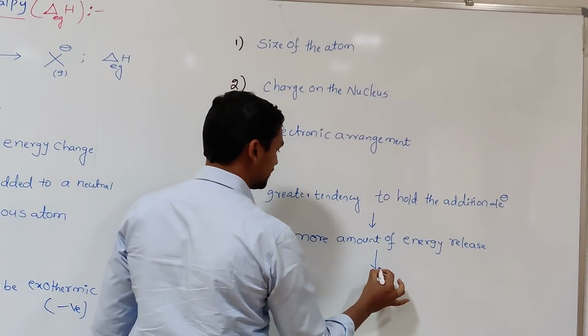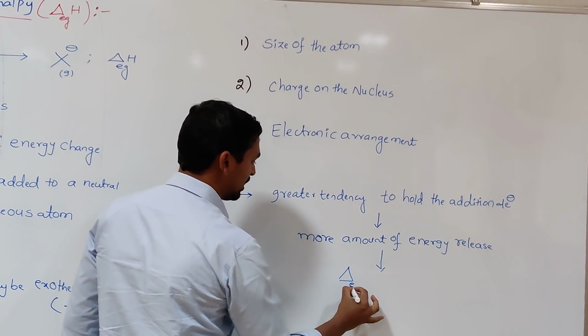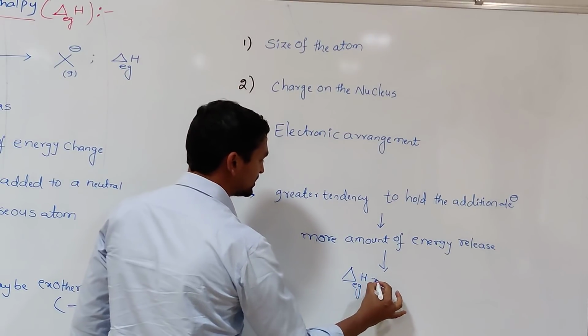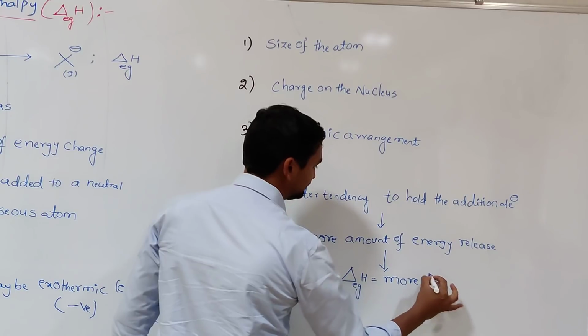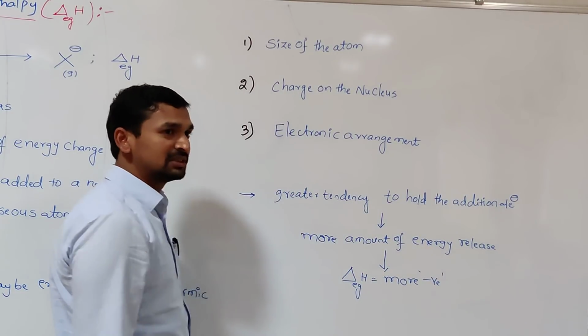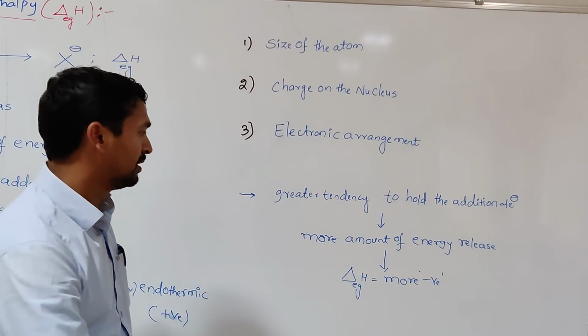That means the electron gain enthalpy value in that case is said to be more negative. More energy release means more negative value.